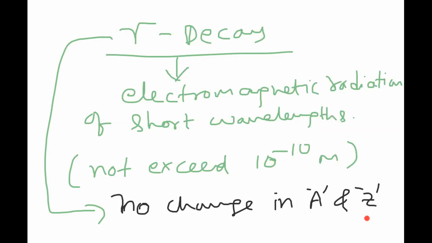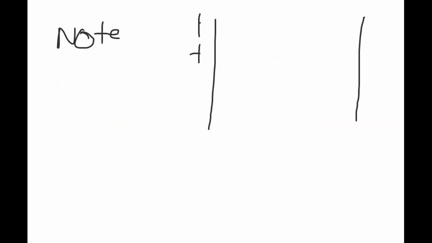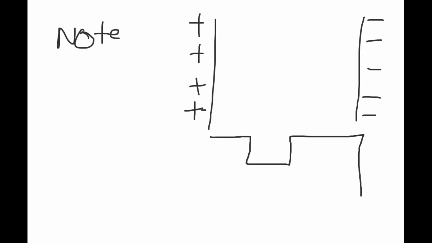Now let us observe one important point. Suppose they have given that an electric field is there. So we have taken two plates of the electric field, one positive plate and the other one a negative plate. And I am allowing the radiation from here. I kept one lead block here, a radioactive substance.